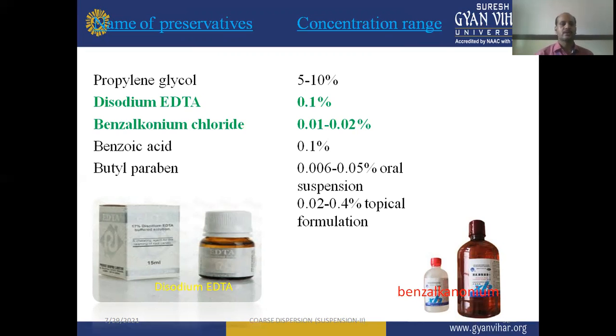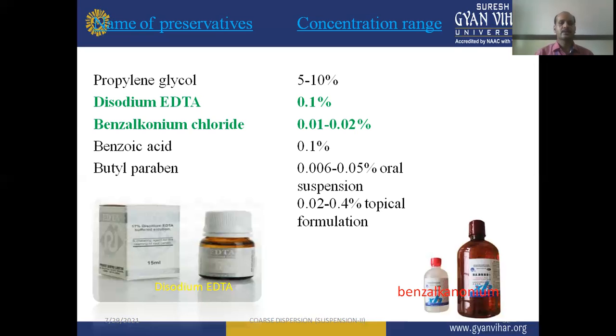Next is disodium ethylenediaminetetraacetic acid (EDTA), which can be used at a concentration of 0.1%. Benzalkonium chloride can be used in the concentration range of 0.01 to 0.02% because it is toxic in nature, so a very low concentration is required.